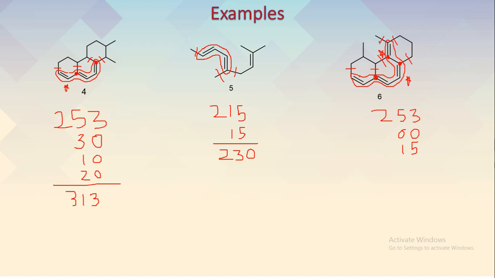So you can either consider it as an alkyl substituent or a ring residue. So totally 1, 2, 3, 4, 5 and 6. So 6 multiplied by 5, it will be 30. So that's all for this particular structure. So it will be 358 nanometer for this particular compound.